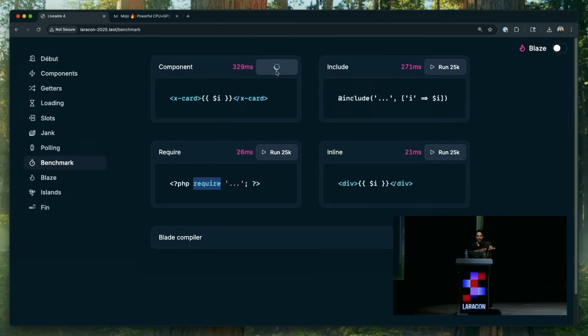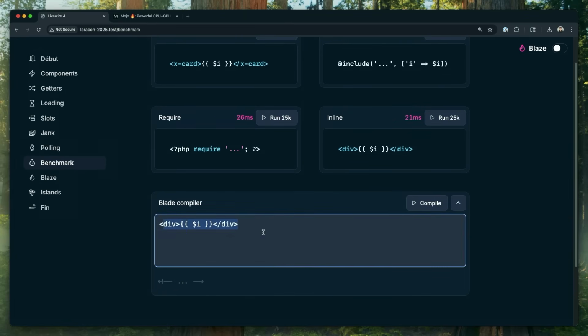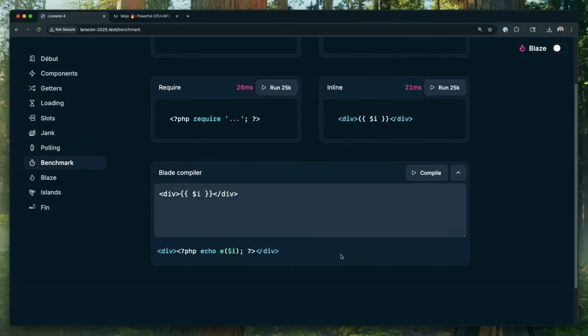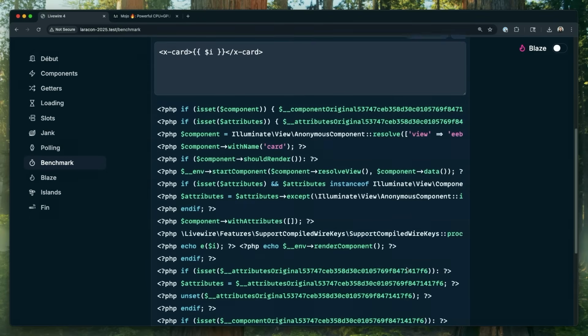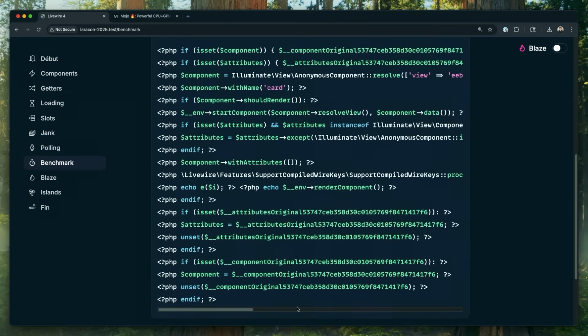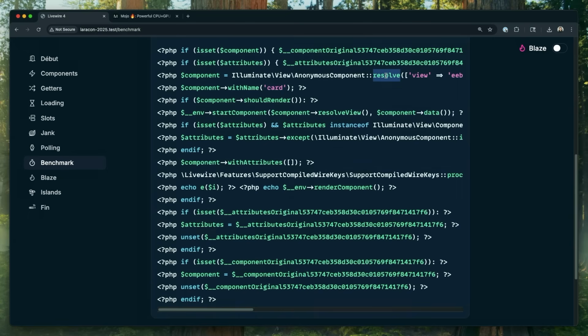So what's going on here? Well, let's look at the Blade compiler. If I just take a div with an echo statement and compile it in Blade, running it through its total compiler, this is what shows up. This is the PHP that gets executed. It's super simple, and this is the thing that's fast. Now let's look at the thing that's slow and see what comes out. Okay, so there's a lot. Granted, there's a lot of lines, and this stuff's like free. But there are just a few things, like resolving the view: taking a view name, looking up in the app container, looking up all the things with your registered views and everything and finding it.